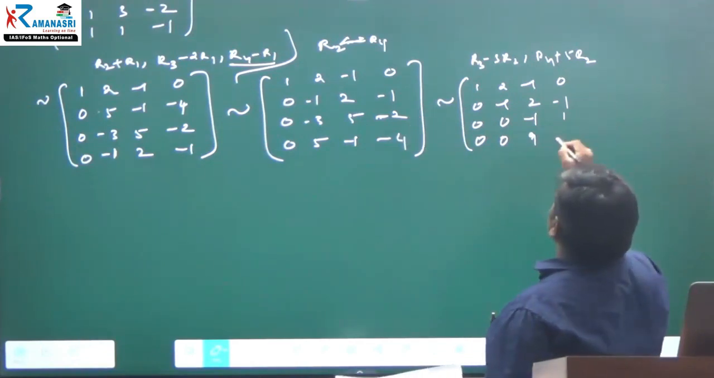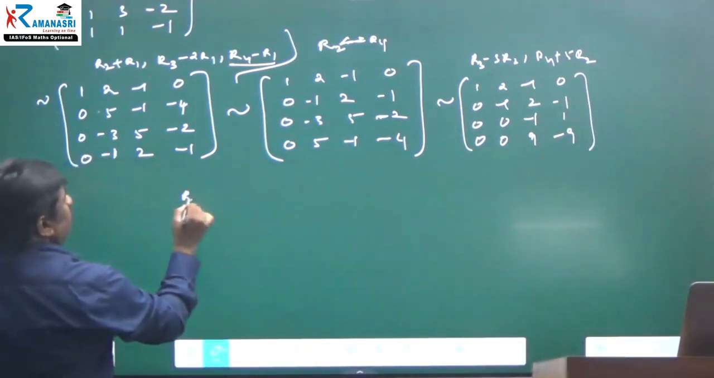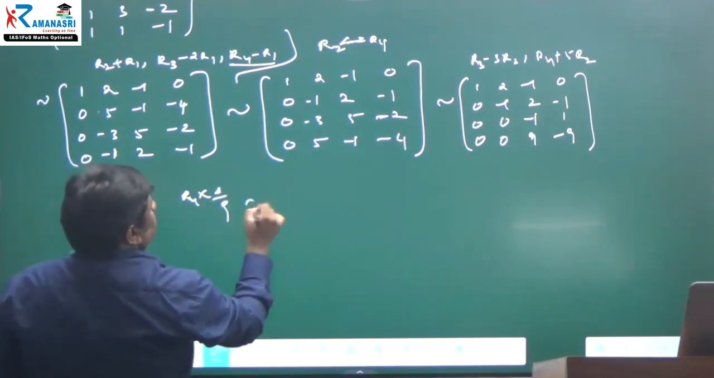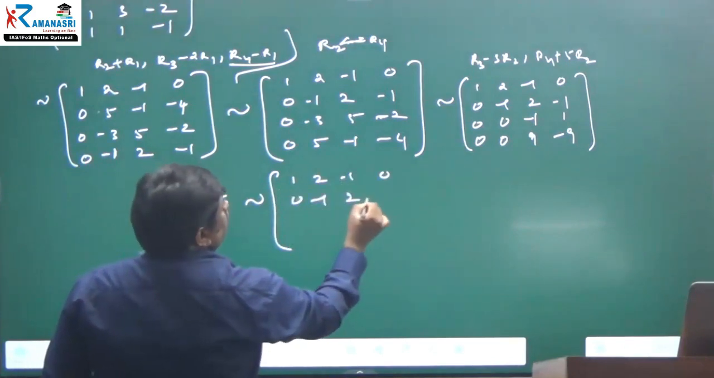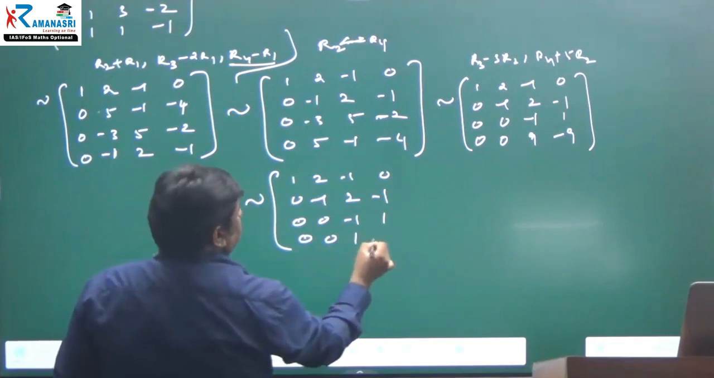You can add minus 9. And you can do one thing. You can remove R4 by multiplying by 1 by 9 or minus 1 by 9. Then the above matrix is what? 1, 2, minus 1, 0. 0, minus 1, 2, minus 1. 0, 0, minus 1, 1. And 0, 0, 1, minus 1.